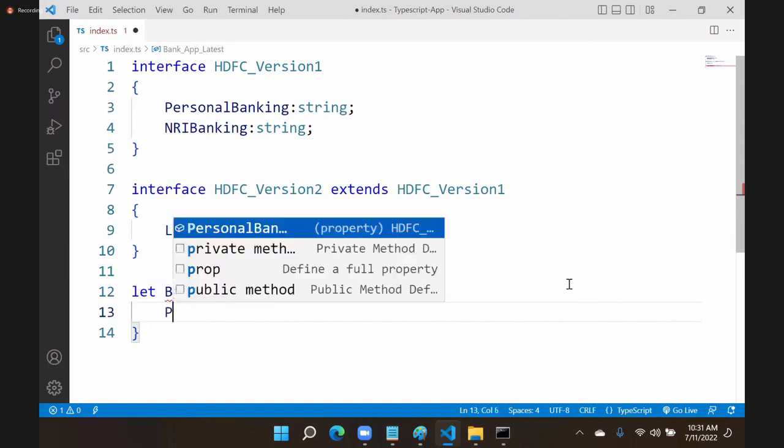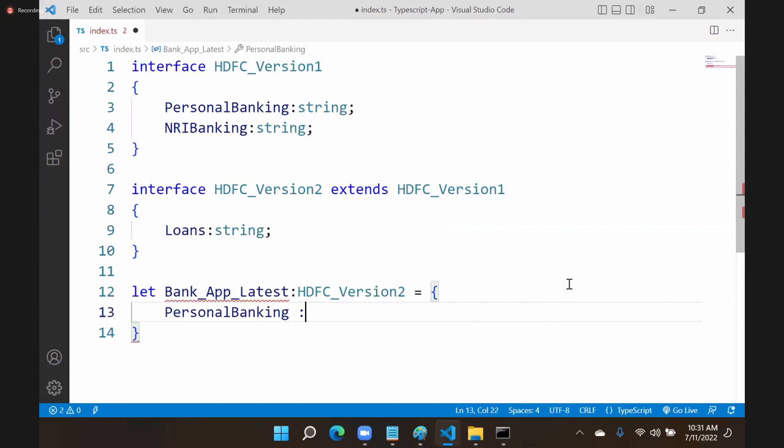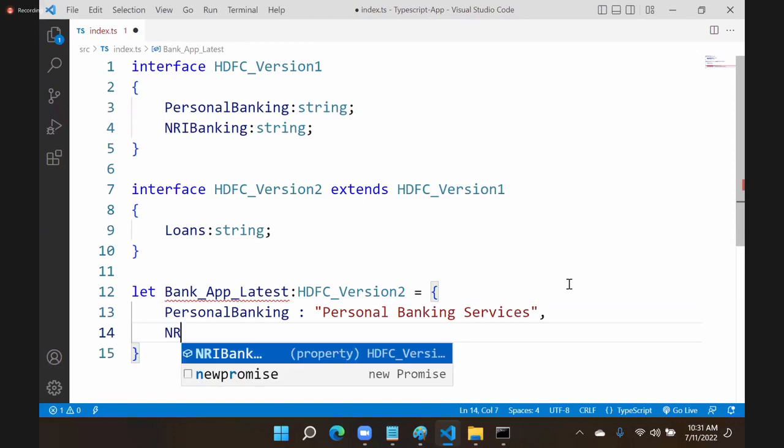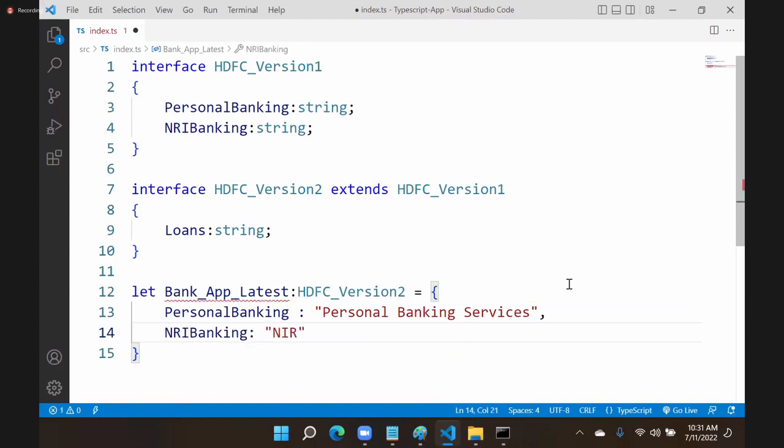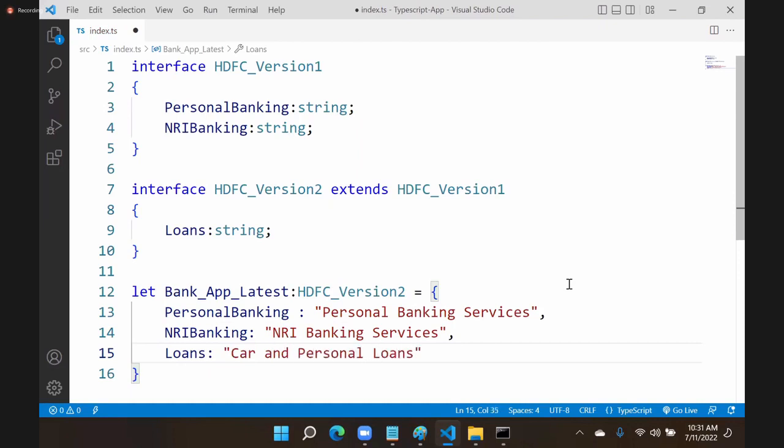That means personal banking, which is string type. I am giving personal banking as just a string, say personal banking services. Okay. And another one is NRI banking, which is some NRI banking services, something like this. Now we need loans. So that is car and personal loans, something like this I have defined.